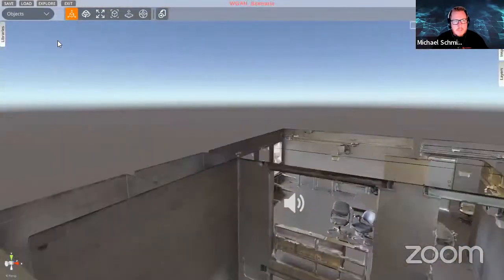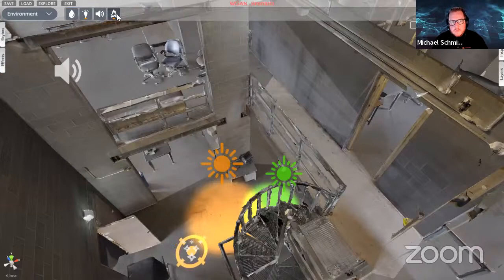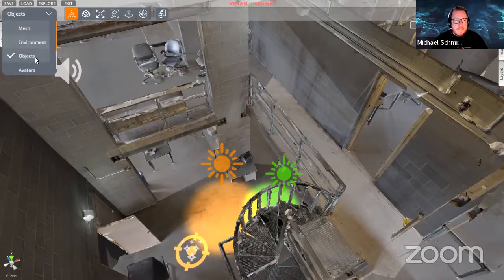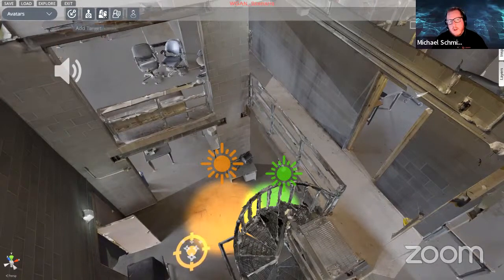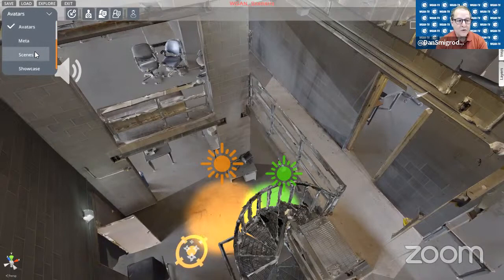Let's see. So yeah, object manipulation tools, environmental tools. We talked about the fire editor, sound, lights, avatars, whether static or otherwise, to walk around the scan. This would be similar to the zombies. So let's stay on that for a moment, if you would.